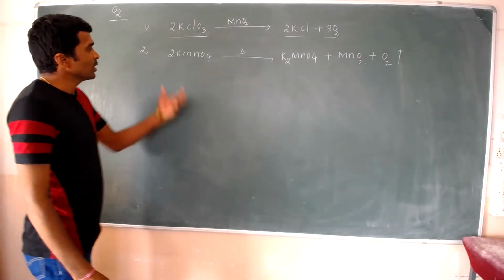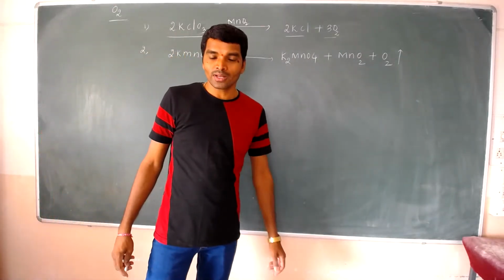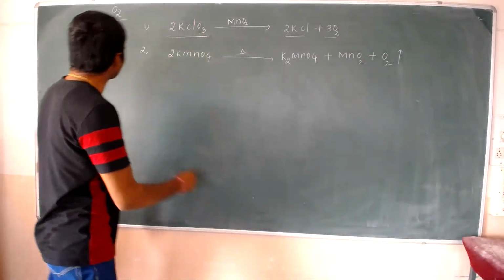That is the decomposition of potassium permanganate. And the next preparation: